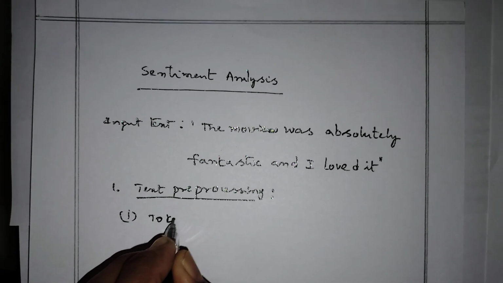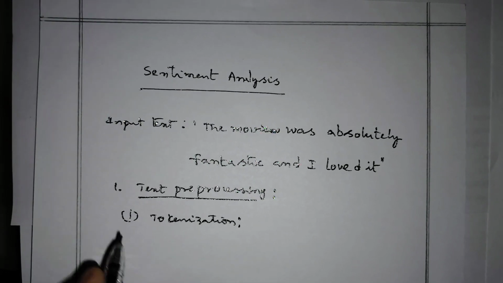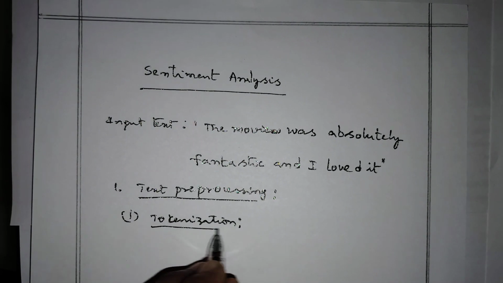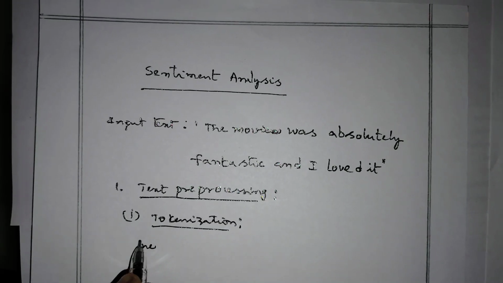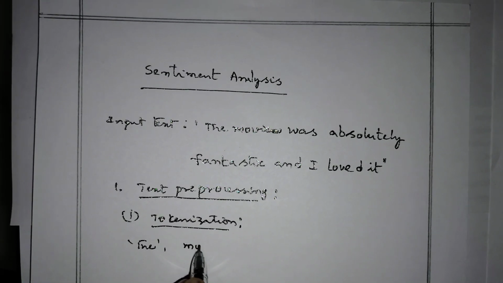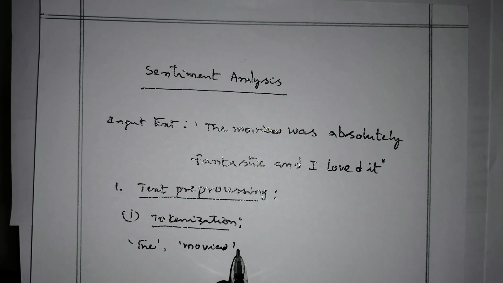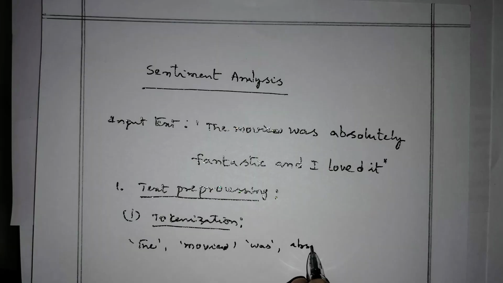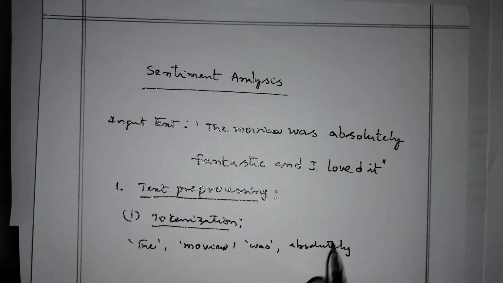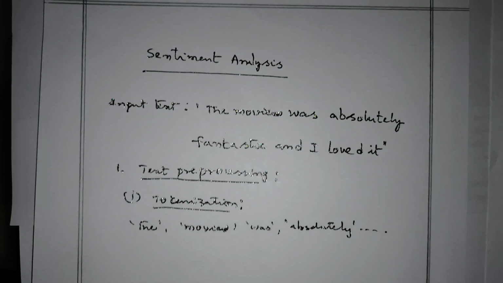In tokenization, the sentence will be tokenized, divided word by word: the, movie, was, absolutely, like that.